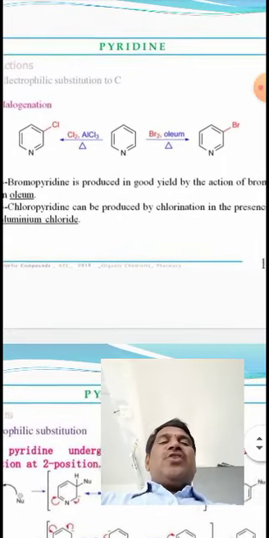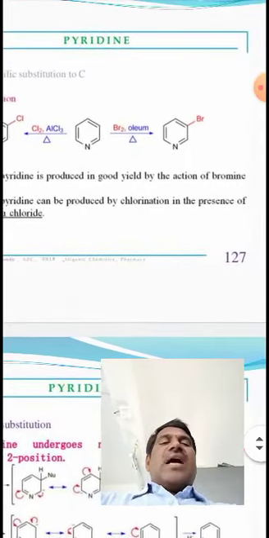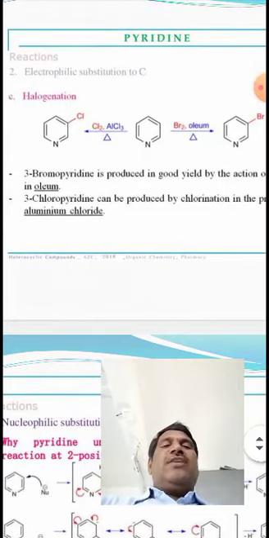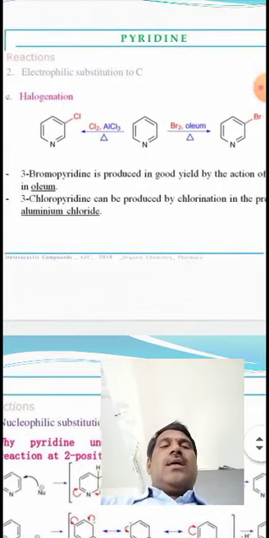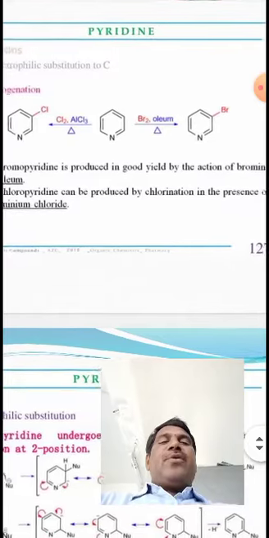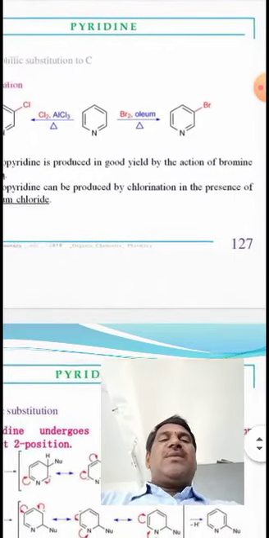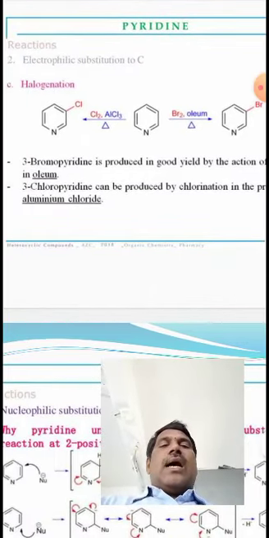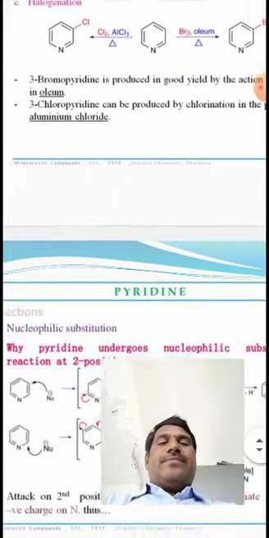Bromopyridine is produced in good yield by the action of bromine in oleum. 3-chloropyridine can be produced by chlorination in the presence of AlCl3.